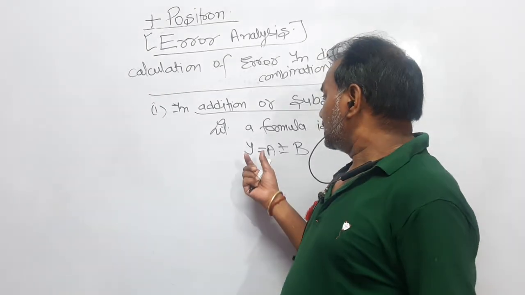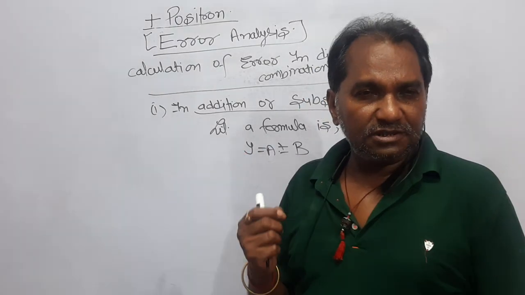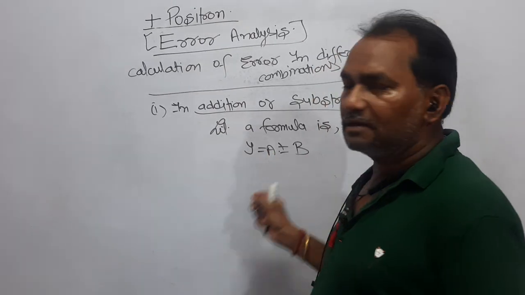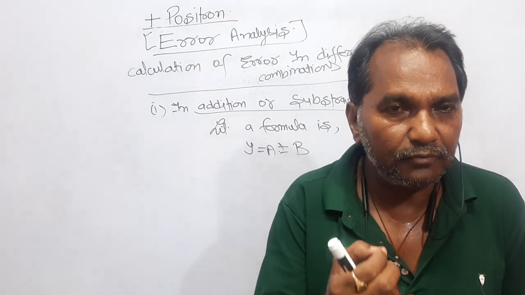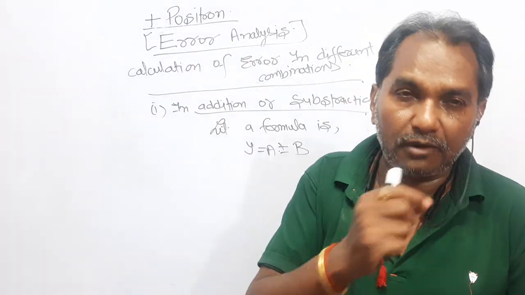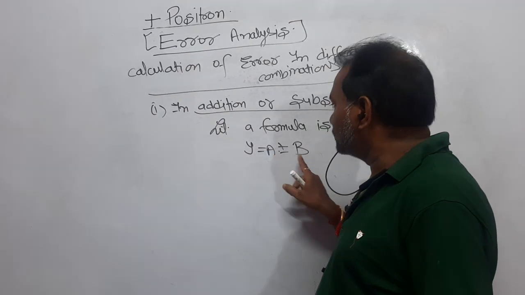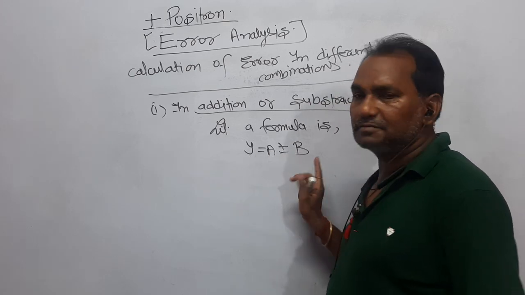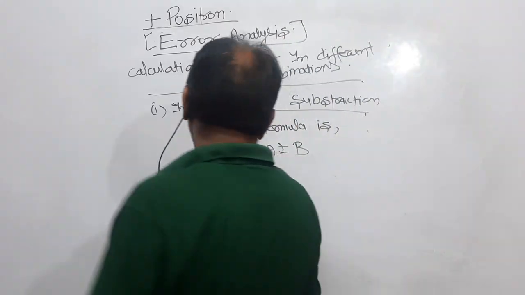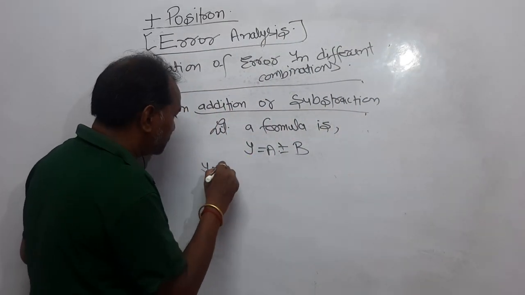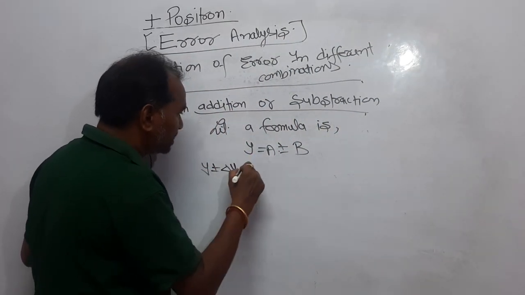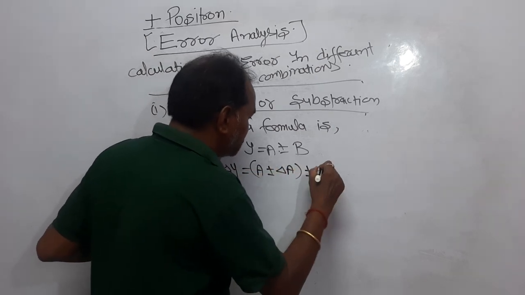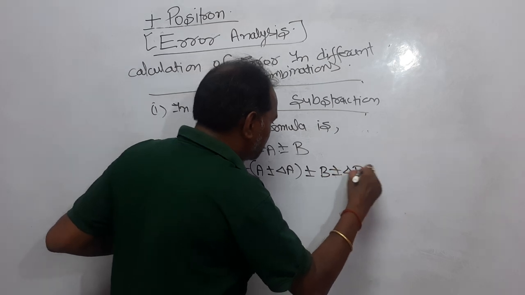It means the experimental value is y, and that depends on the two physical quantities a and b. You have to find out the value of y or the error in the value of y, which depends on the two physical quantities a and b, and y is equal to a plus minus b, right? With the error you can write y plus minus delta y is equal to a plus minus delta a plus minus b plus minus delta b.